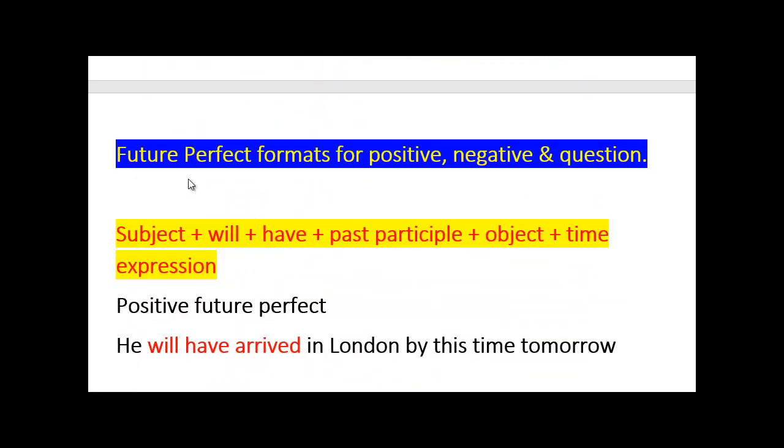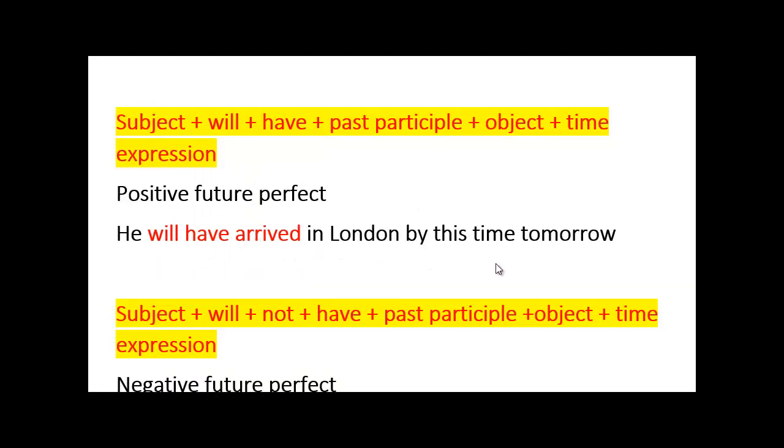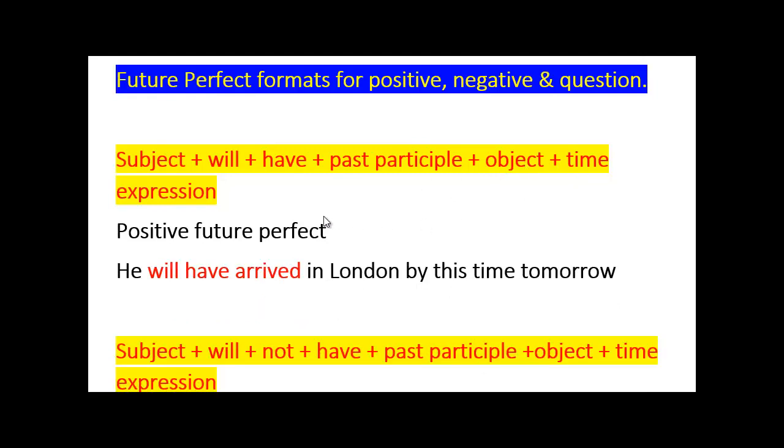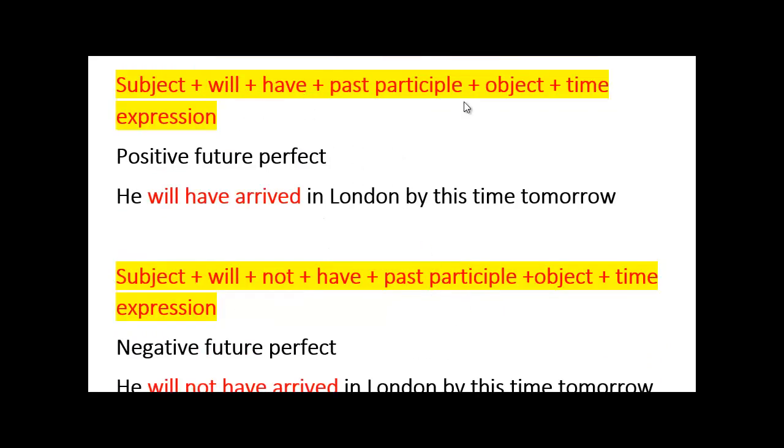Now, moving on quickly. Here we got future perfect formats in positive, negative, and questions. Here we go. Subject plus will plus have plus past participle plus object plus time expression. Very easy and clear, guys. He will have arrived in London by this time tomorrow. You can say he will have arrived, and that's it, and stop. But we sometimes add an object and sometimes add a time expression. So it's clear. For the negative, he will not have arrived. The same, just added not.